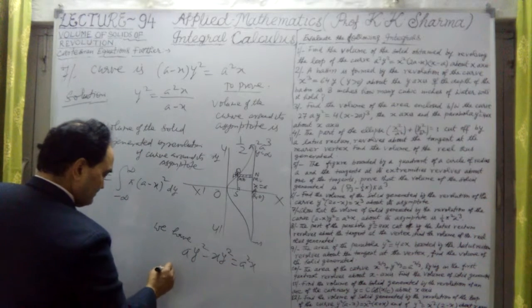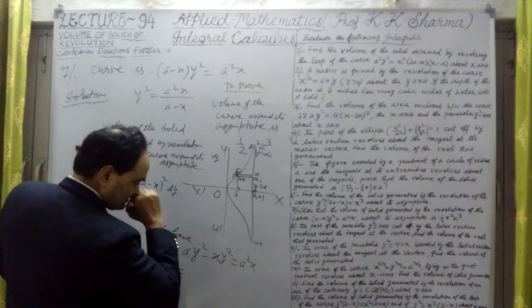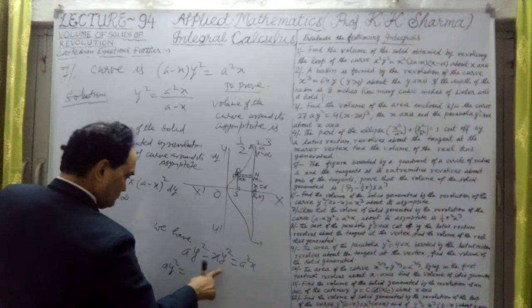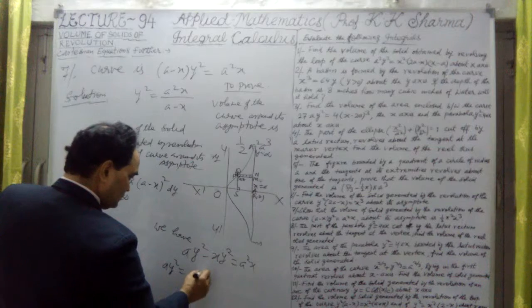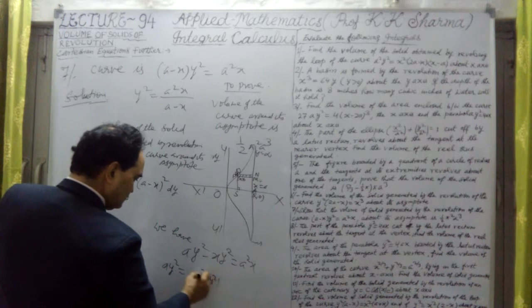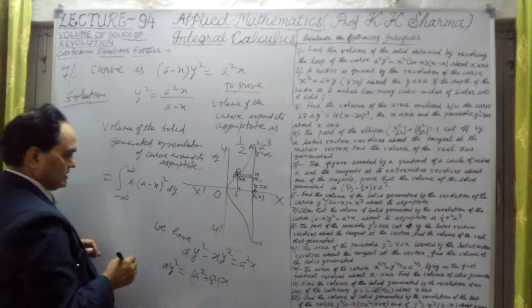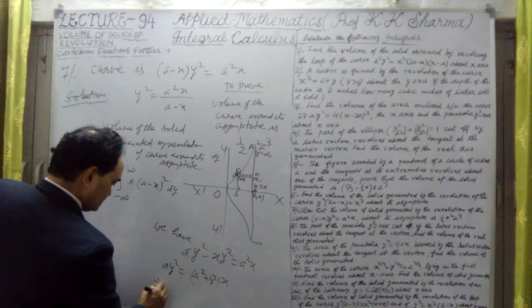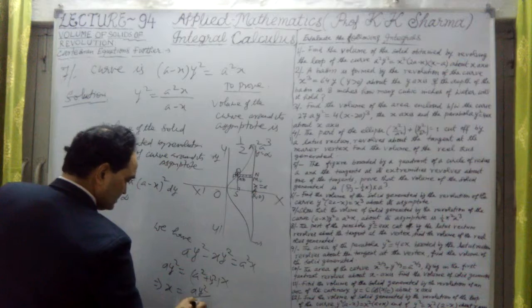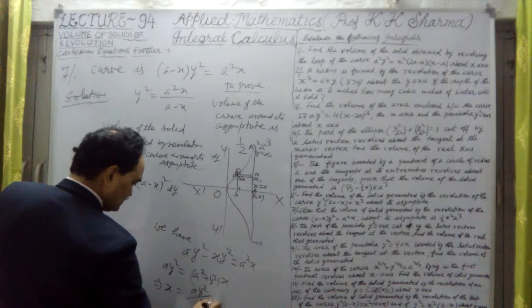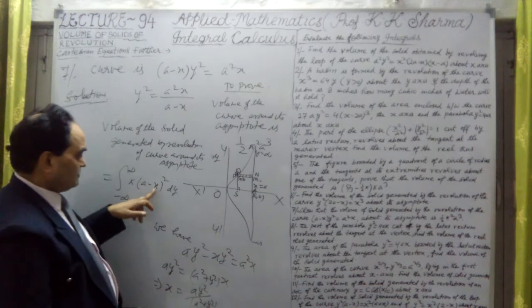So we will get A y square equal to A square plus y square into X. Therefore X equals A y square divided by A square plus y square.